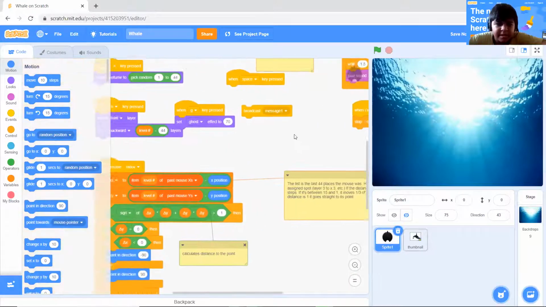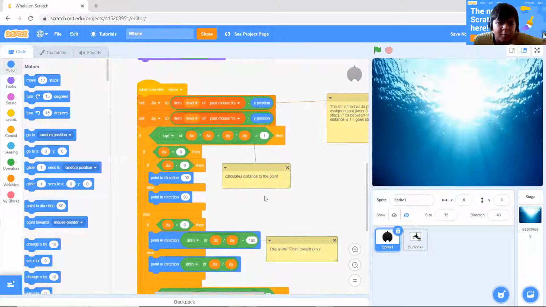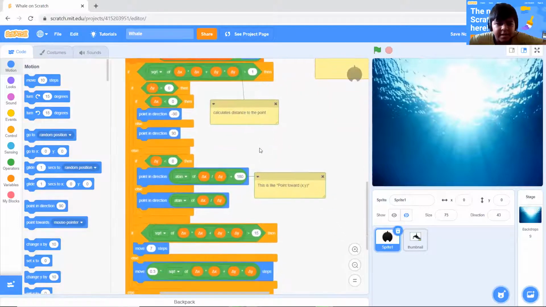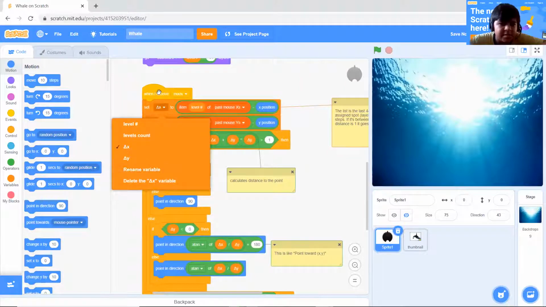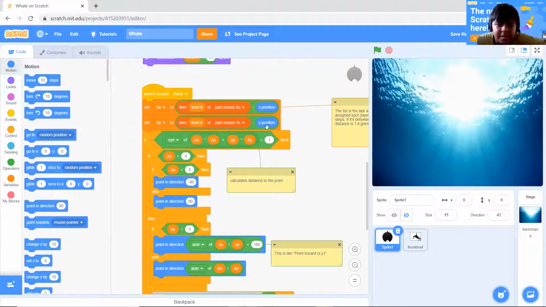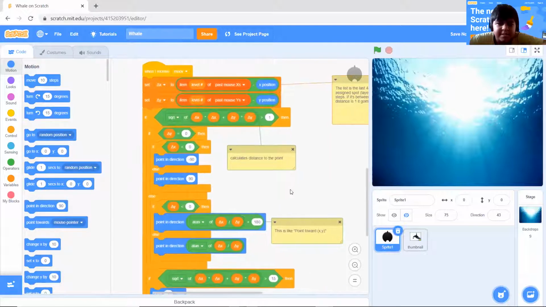Okay, and then I have here move. So this is the main thing which makes it move. First I have some variables here. Okay, and then I'm subtracting them from item level and of past mount x and y.